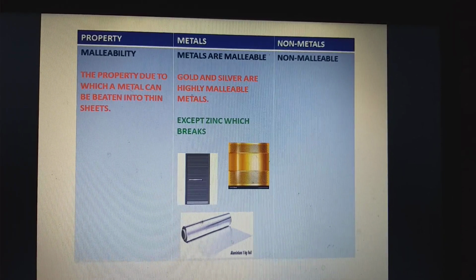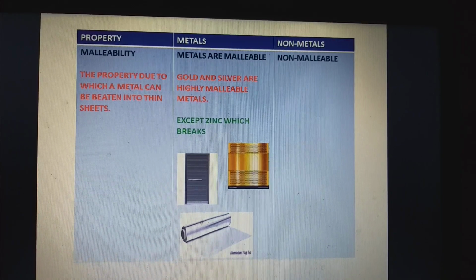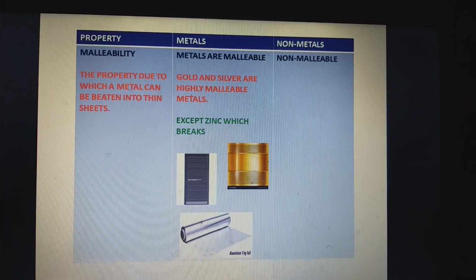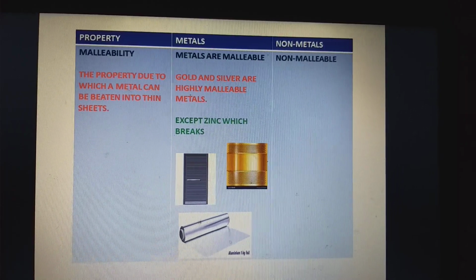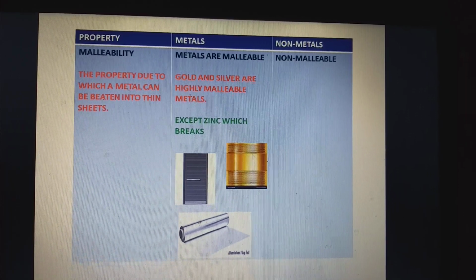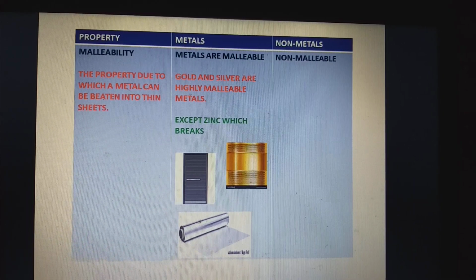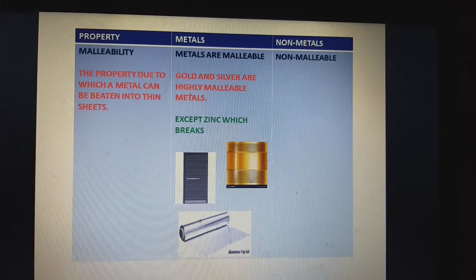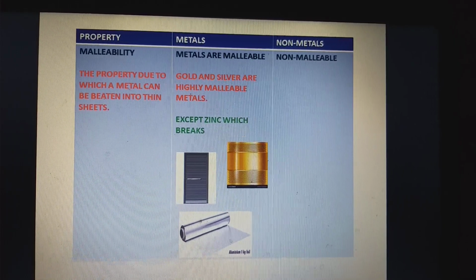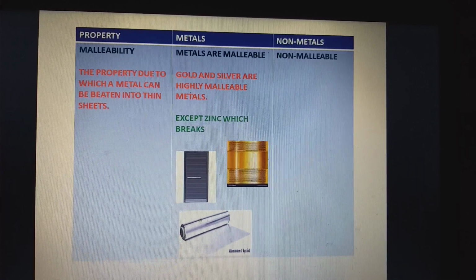You'll say, ma'am, sometimes she wraps in paper or cloth and she uses aluminium foil. Very good. So now the aluminium is a metal and it is converted into sheets. So the next time when you wrap anything in an aluminium foil, you can tell which physical property is used there: it is malleability.